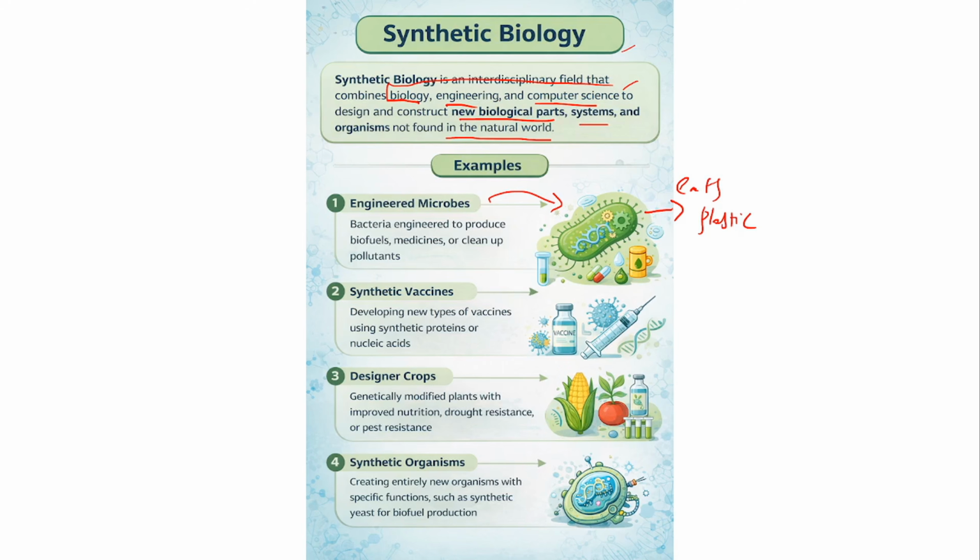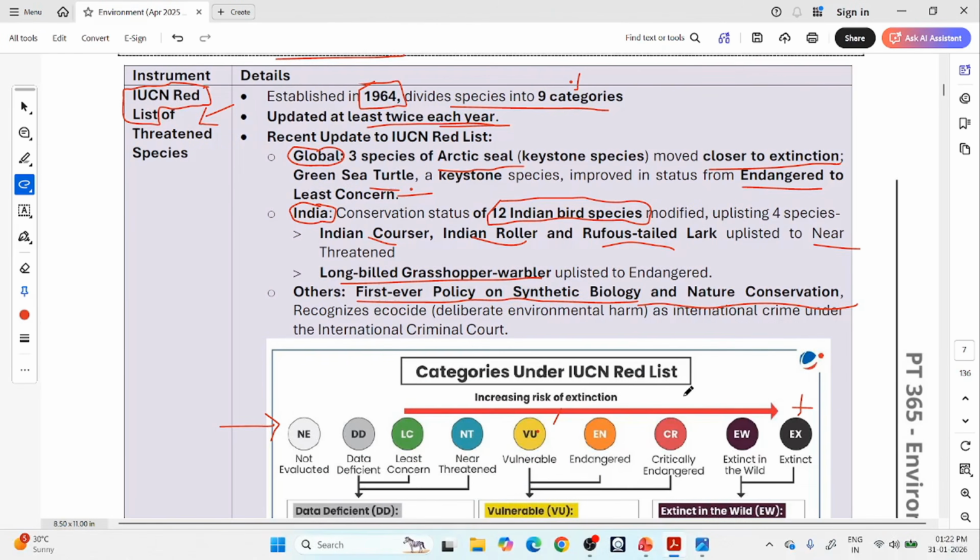Then it is called synthetic biology. Okay, you can see the examples and applications here. They have adopted a policy on synthetic biology and the benefits it is going to give, the regulation of synthetic biology so that it can be useful to nature's conservation. Then they have also recognized something called ecocide.